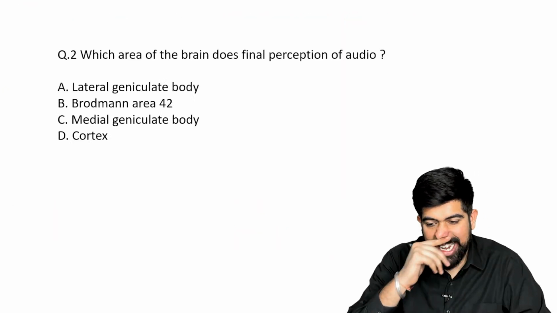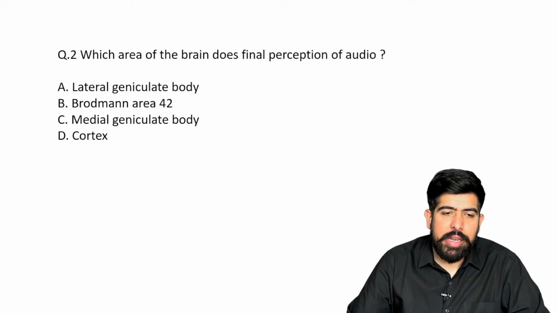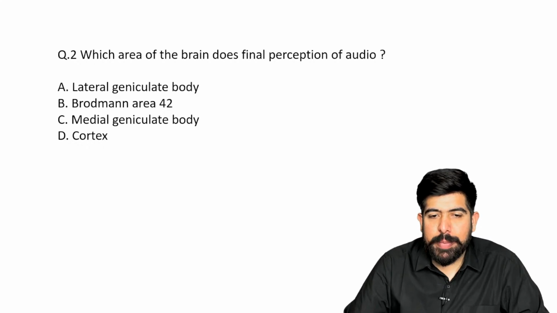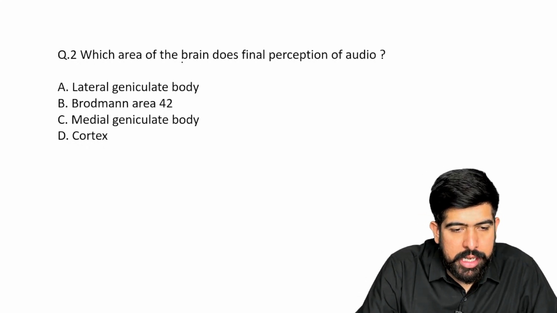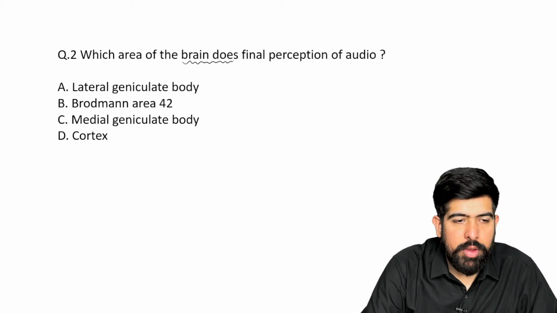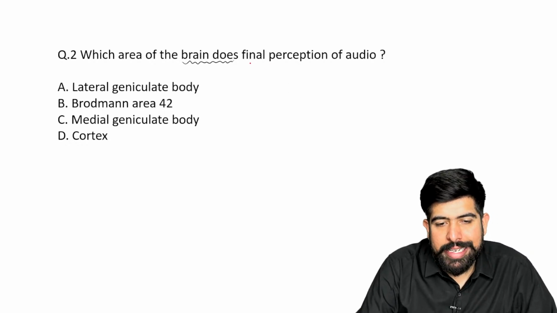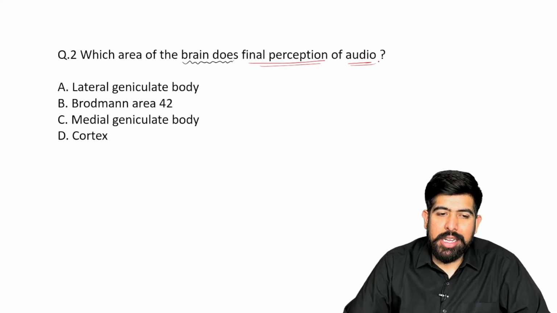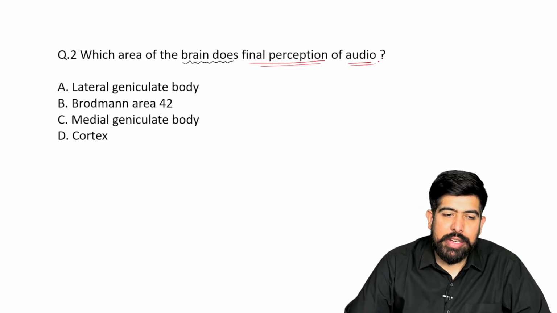All right. Now, which area of the brain does the final perception of the audio? So it is talking about the brain areas which will do the final perception of your audio. The options are given to you. Option A is the lateral geniculate body.